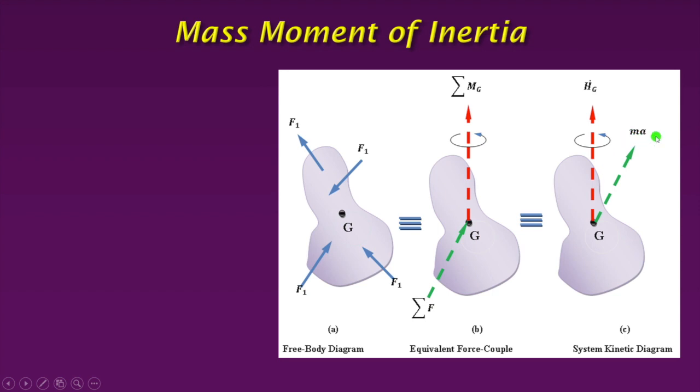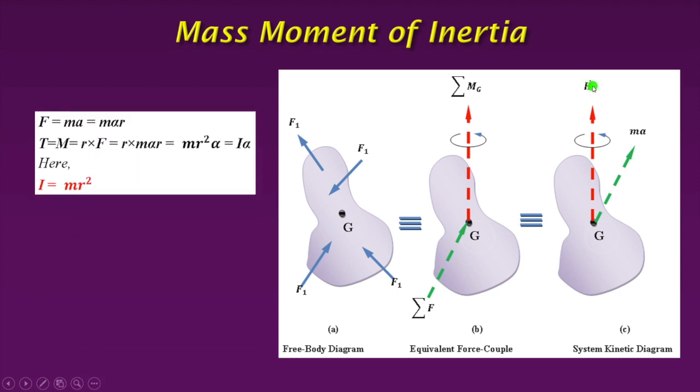Similarly, this summation of moments of force, meaning the resultant of all the moments of force, causes the rate of change of angular momentum. The dot means rate of change. This H_G means angular momentum, and this is the rate of change of angular momentum.